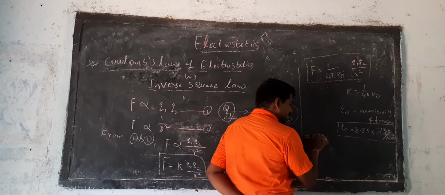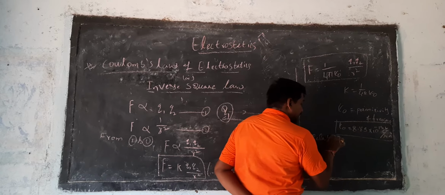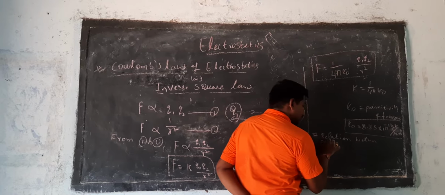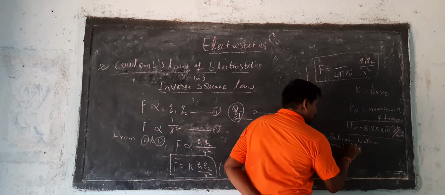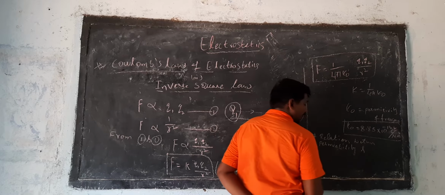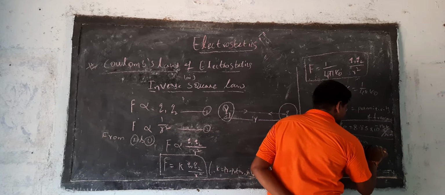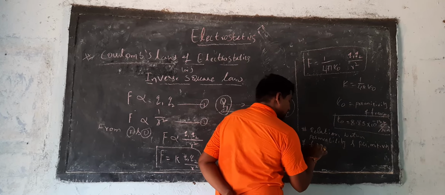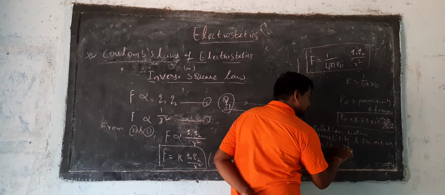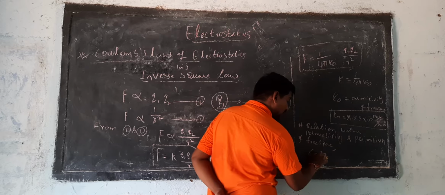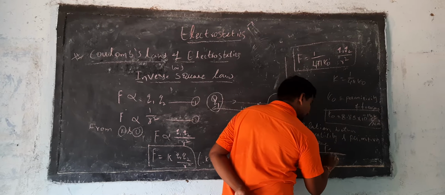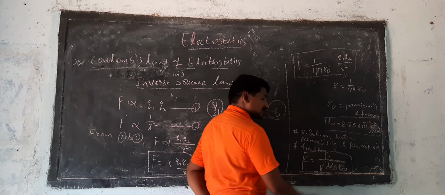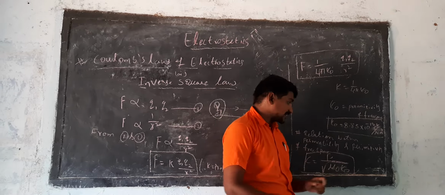The relation between permeability and permittivity of free space is with respect to the velocity of light: c equal to 1 by under root of mu naught into epsilon naught, where mu naught is the permeability of free space and epsilon naught is the permittivity of free space.